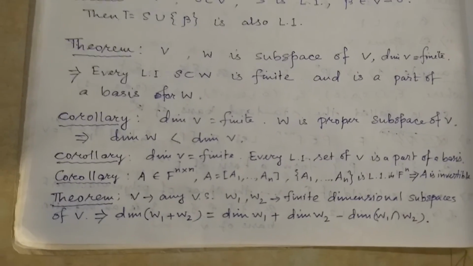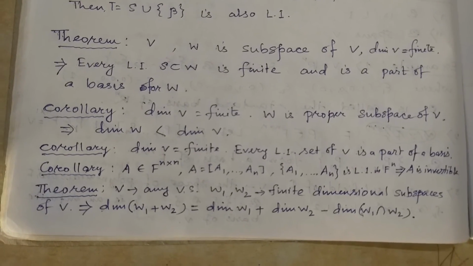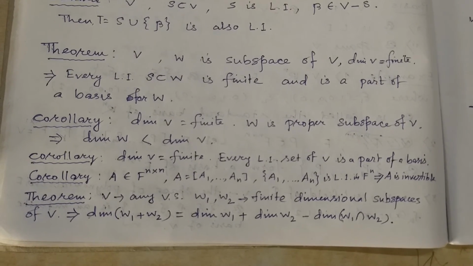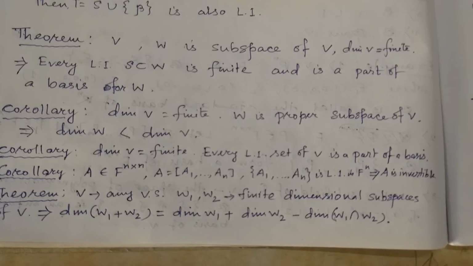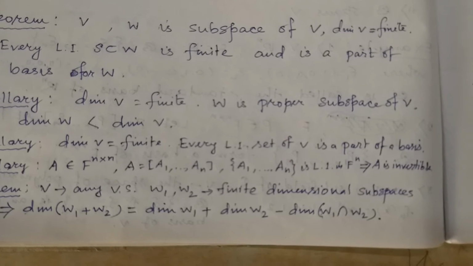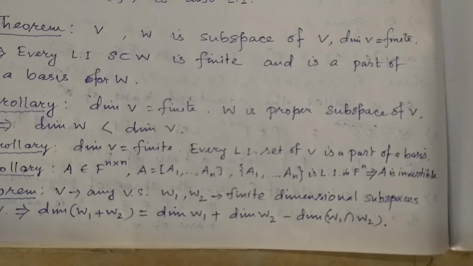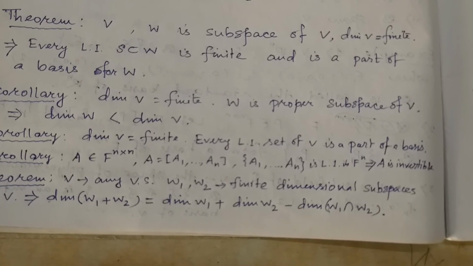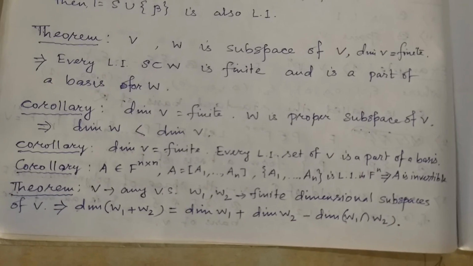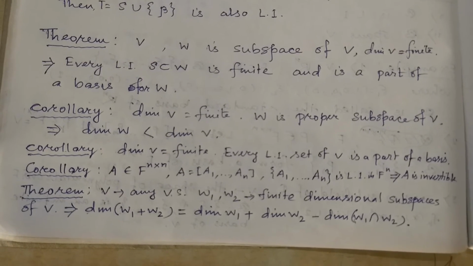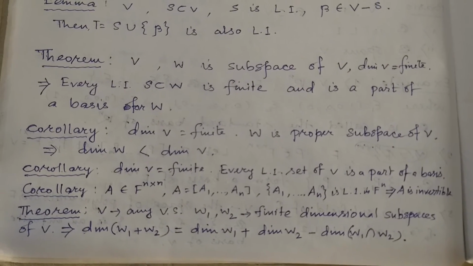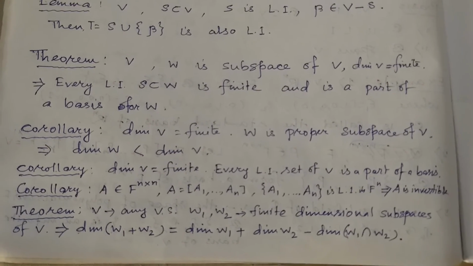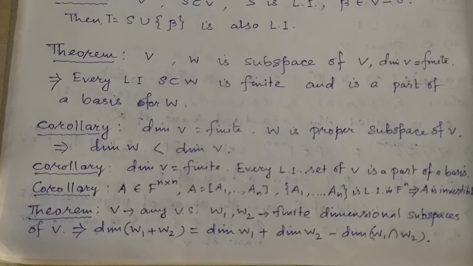Next, corollary. Let V be a finite dimensional vector space, then every linearly independent set of vectors in V is a part of a basis. Every linearly independent set can be extended, you know from the extension theorem from undergraduate level. So any linearly independent set of vectors in V can be extended to a basis, so it must be a part of the basis. Next corollary.